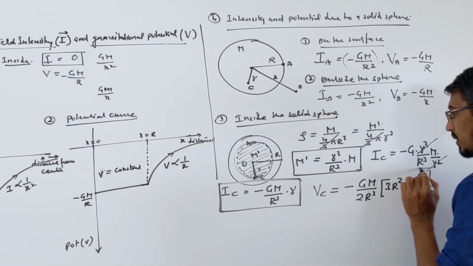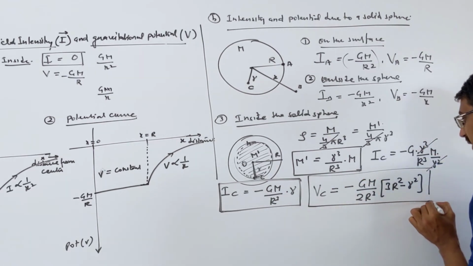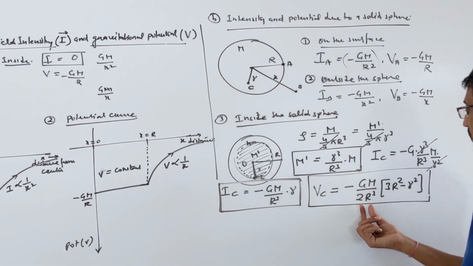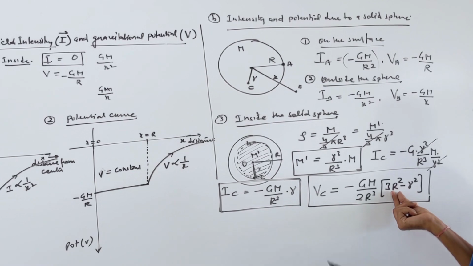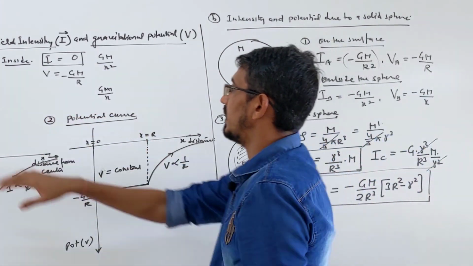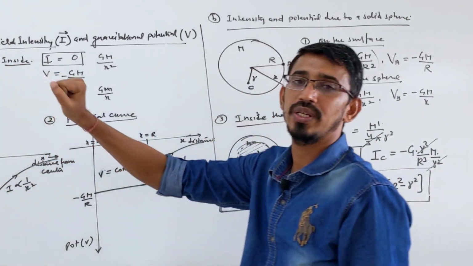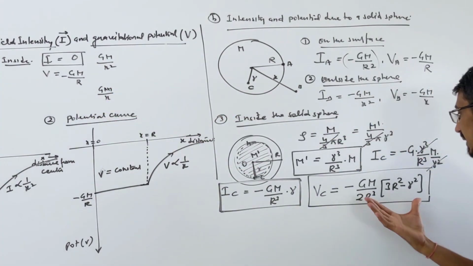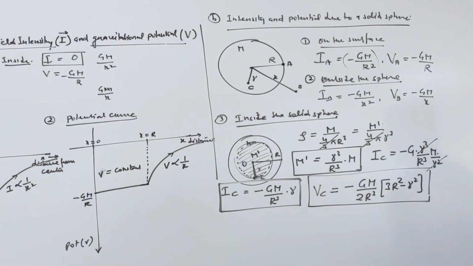This is the potential due to a solid sphere at any inside point, where capital R square is the radius of the solid sphere and small r square is that distance. These are two important things. For a hollow sphere it is very easy because the intensity is directly zero and the potential is constant, the same as on the surface, at every point inside. But here it comes like that. Now watch carefully.